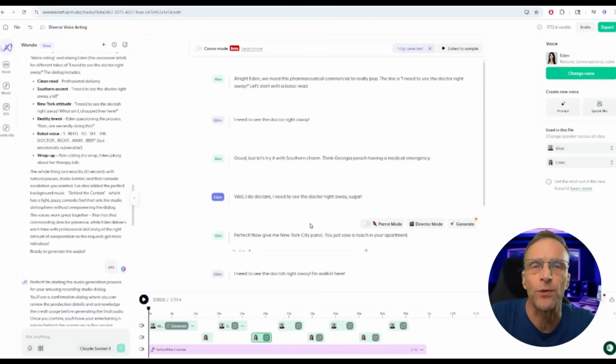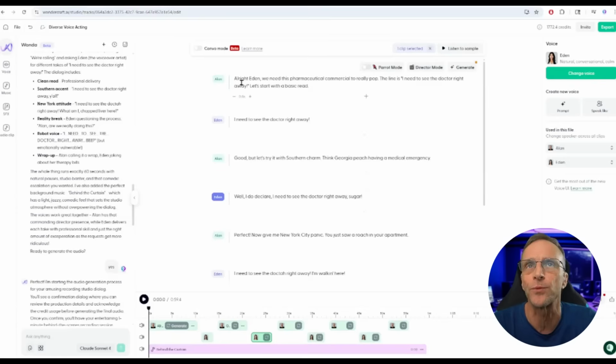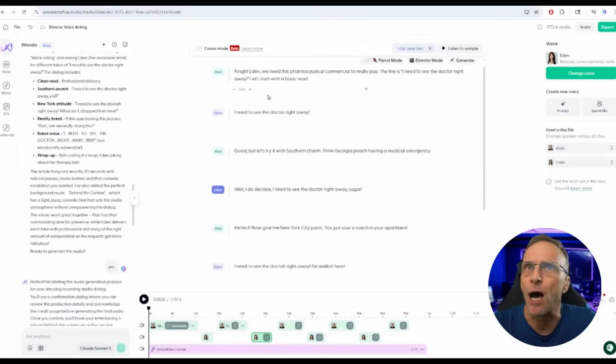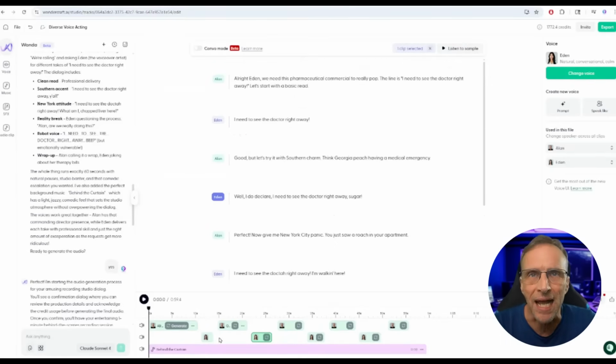Now this right here is a recreation of what you saw, and therefore it actually created a slightly different script, but it gives me an opportunity to show you how all of this works. So this is the script it came up with. It automatically assigned all the voices, it lined them up on the timeline here, and it put the music there, and now it's just waiting for me to generate these voices.